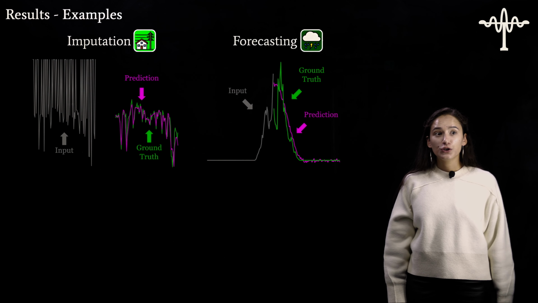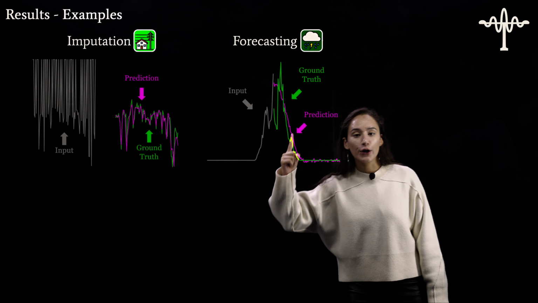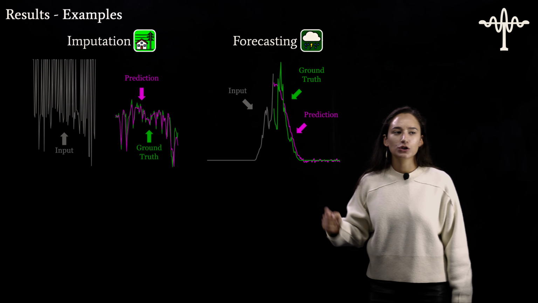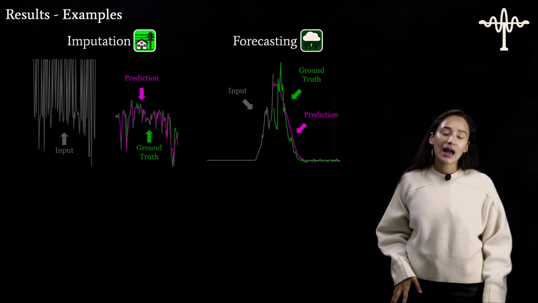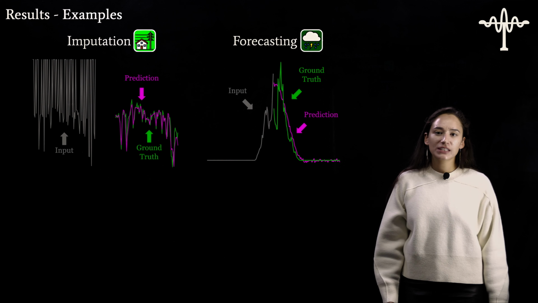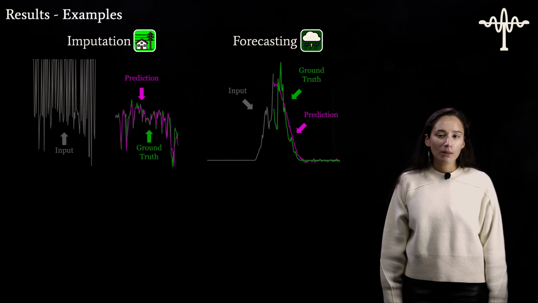Let's move on to forecasting. Here in forecasting, we've got our input in gray, our ground truth again in green, and then our prediction in pink. What I'm seeing here is that the ground truth in the middle is a little more jagged, and the prediction is doing a good job of following the mean, but maybe not capturing this higher frequency information. Now, if that's what we care about, we can adapt the model to capture this high frequency information. But honestly, our prediction is doing a really good job, and following this mean for most use cases is good.